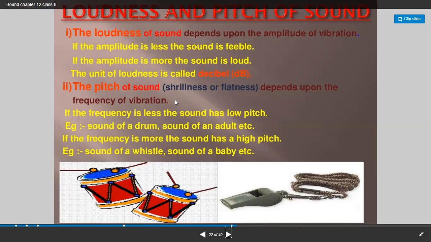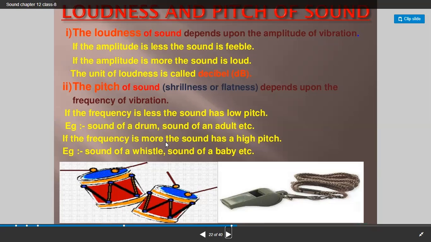In the previous session we studied what is meant by frequency. So the pitch depends upon the frequency. Pitch of sound depends upon the frequency of vibration. If the frequency is less, the sound has low pitch. Example, the sound of a drum, sound of an adult, etc.